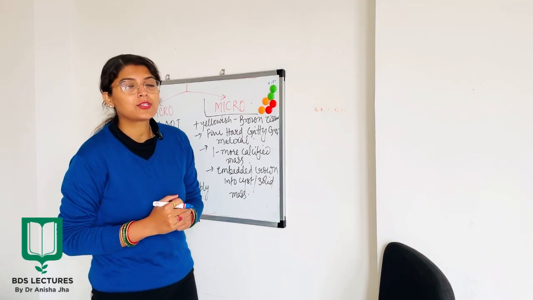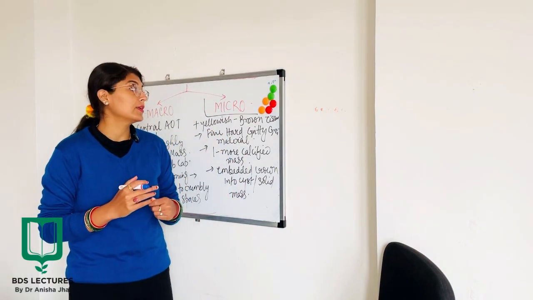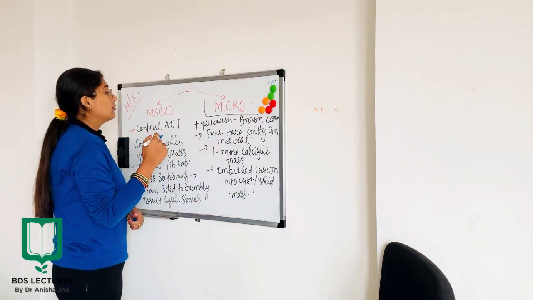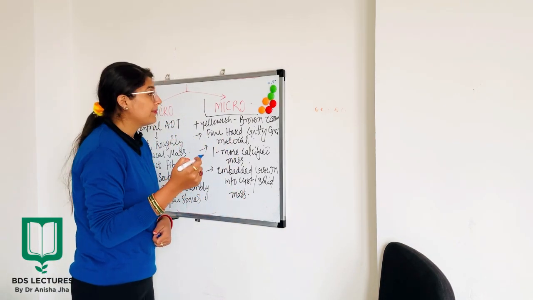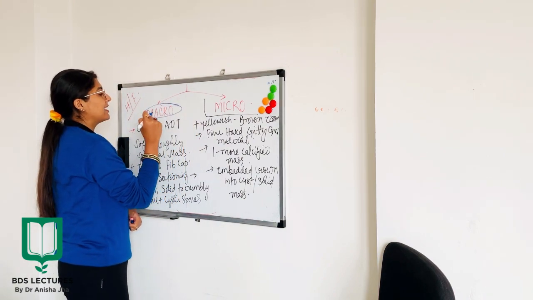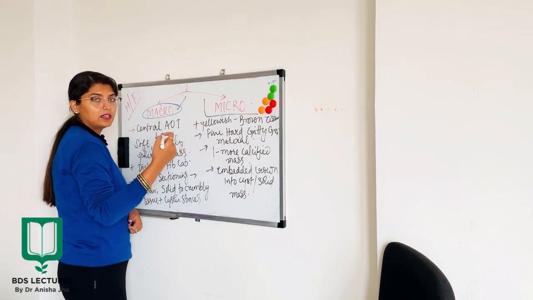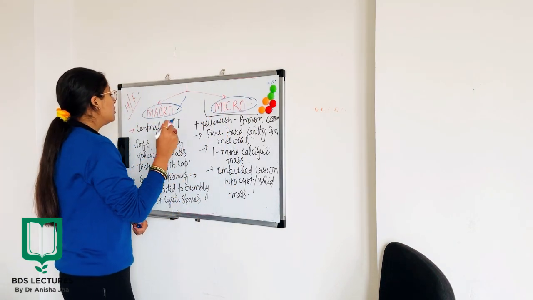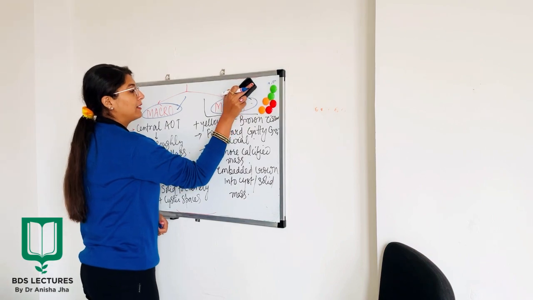Now moving on to the histological features of AOT, which is one of the most important topics of the tumor. If we study the histology, we study it in two categories: the macroscopic level of the study and the microscopic level of the study. Firstly, we are going to talk about the macroscopic study.